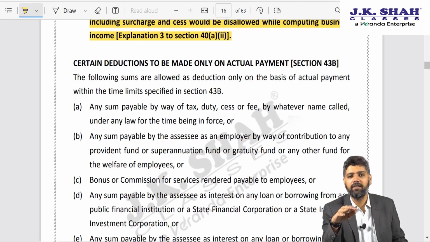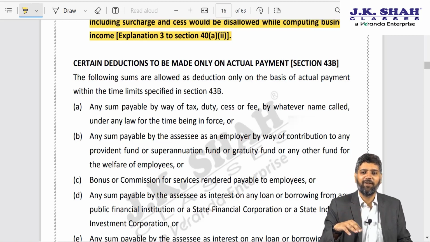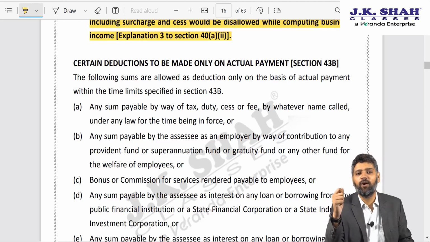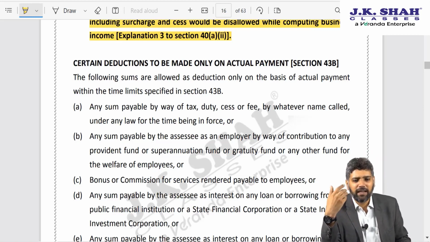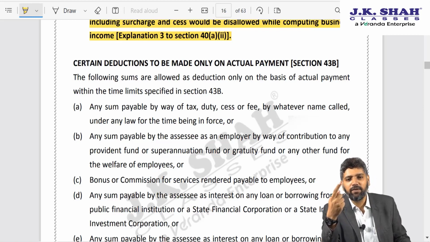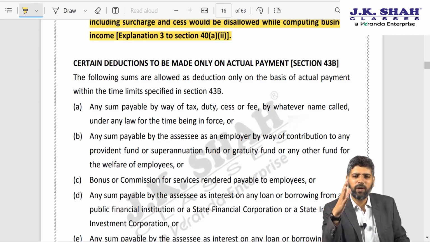In fact, friends, before I get on to the amendment, when I was reading this decision, one thing that crossed my mind was that there are such finer nuances in law, which many a times we read several times, but sometimes these finer nuances we miss out. One sentence was given in that Supreme Court decision which is quite obvious as such, but I was just wondering why did it not strike me when I read this 43B so many times.